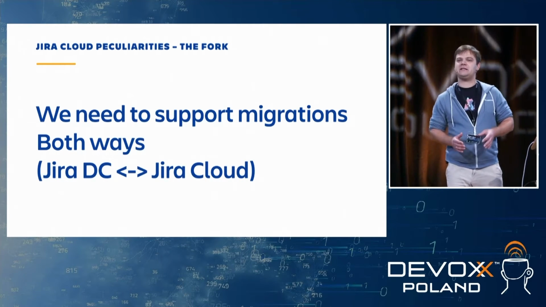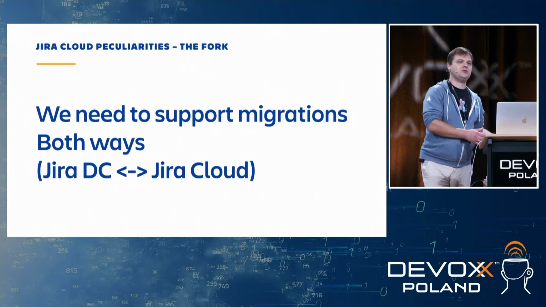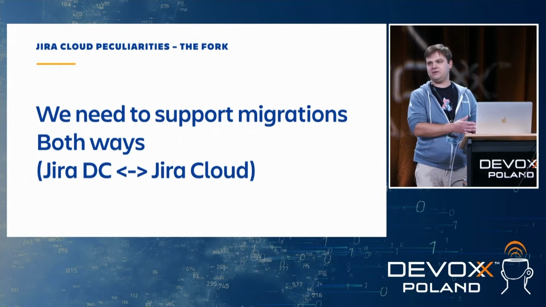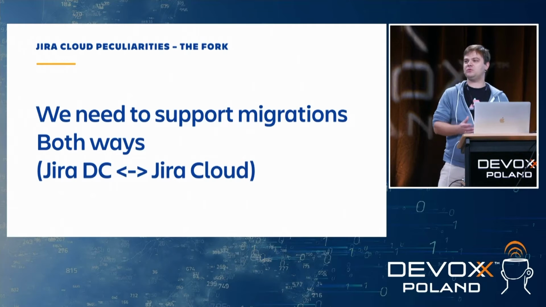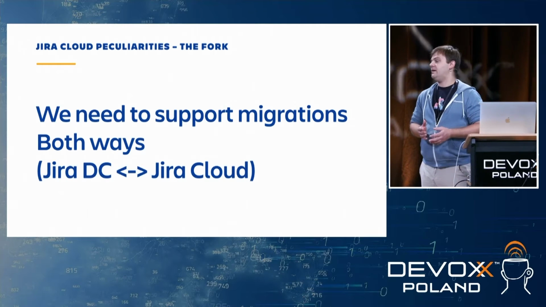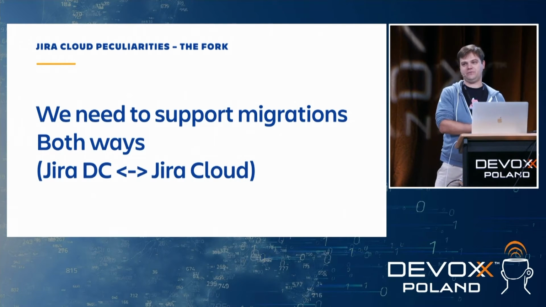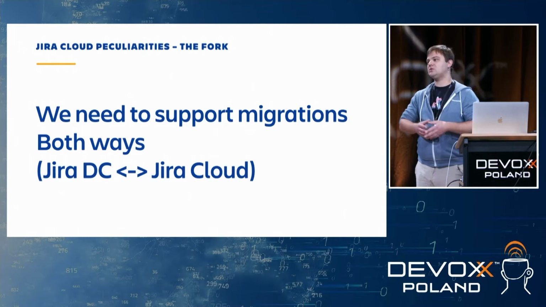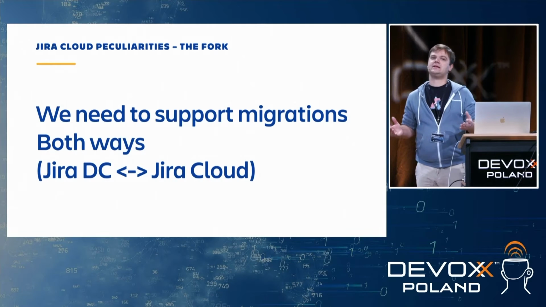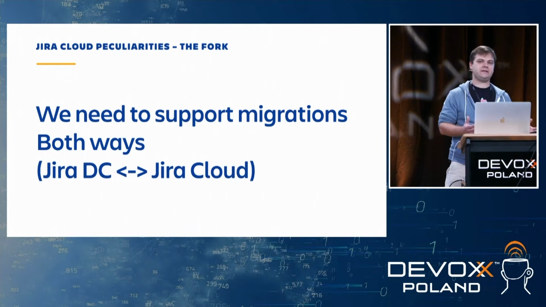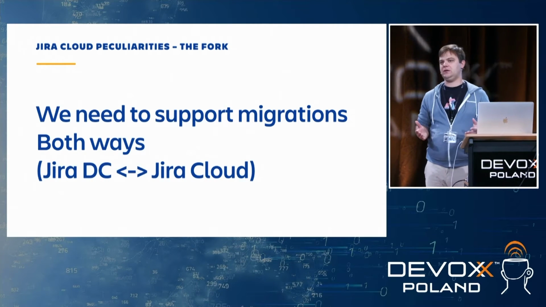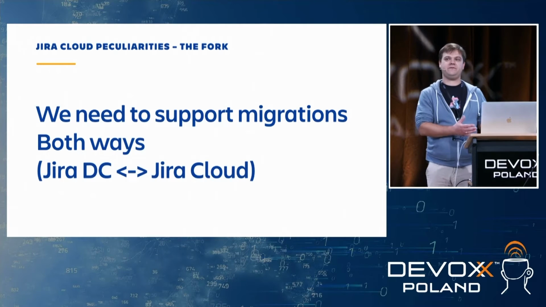So it is possible that we have a customer that is using Jira DC, and then they want to move to the cloud. And not only that, but if they have used Jira Cloud before, and they have grown so much that they tell us that, well, Jira Cloud doesn't have capabilities that we need that are in the DC version.